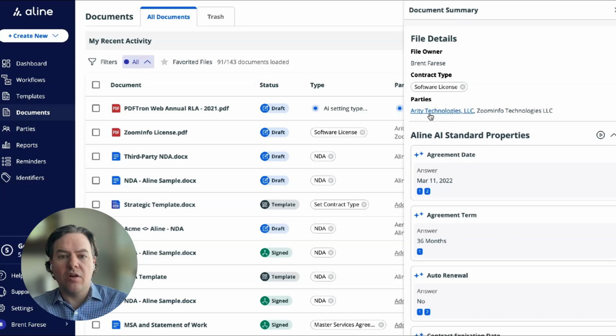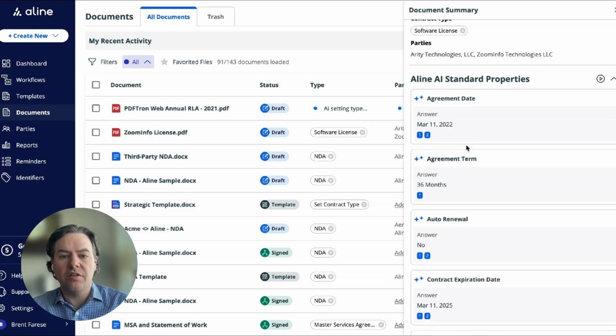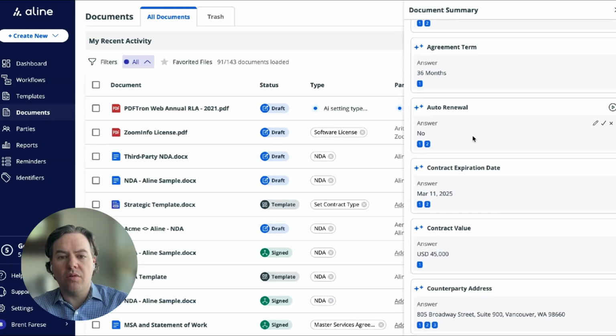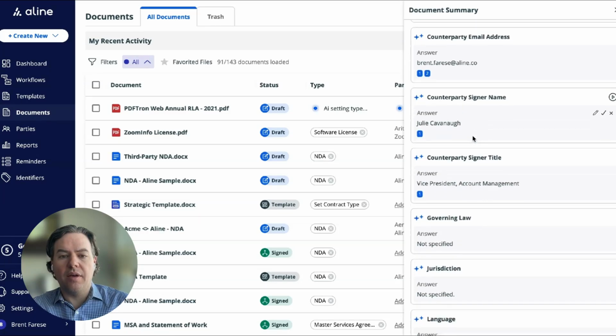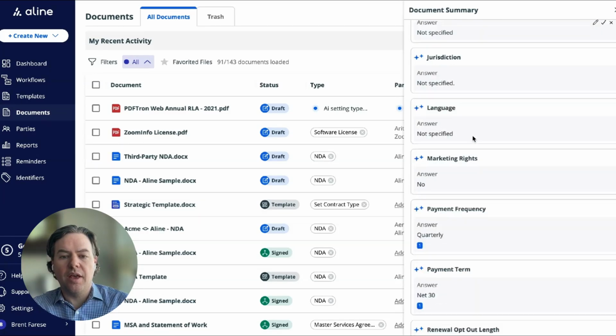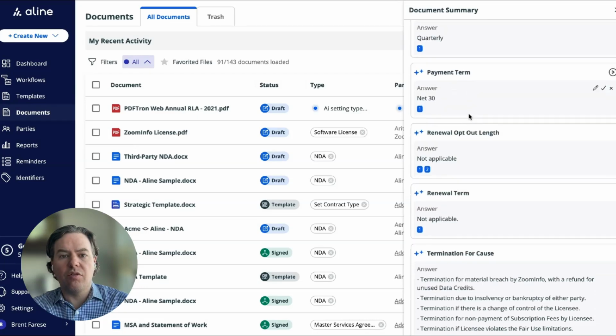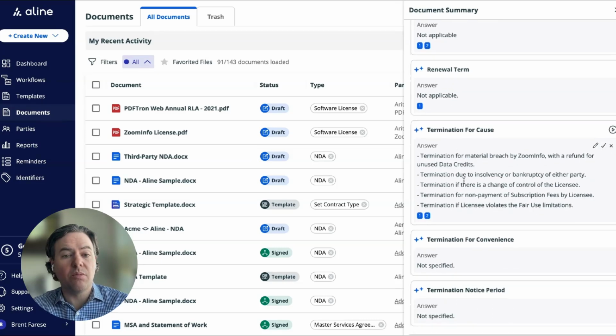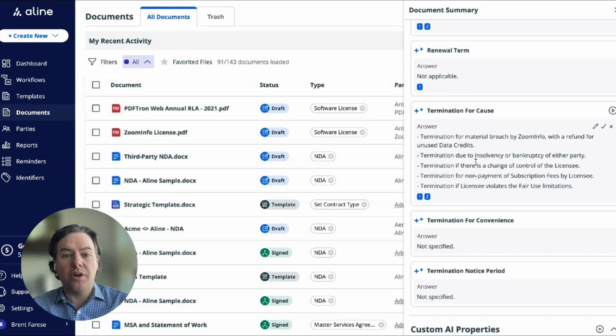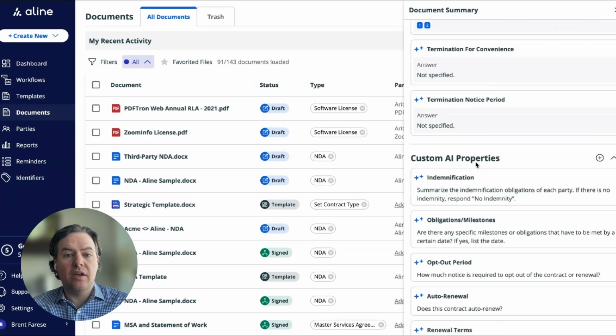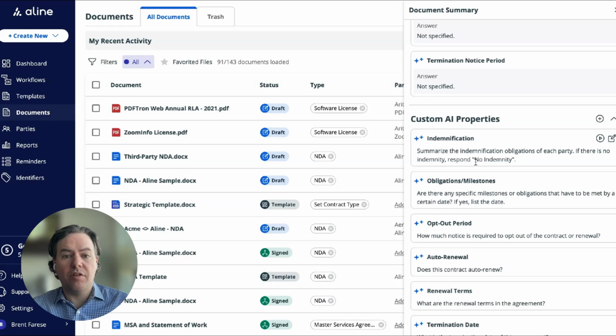So we can see here that Align's AI has identified Arity Technologies and ZoomInfo as the parties. It's categorized it as a software license, and it's pulled out the agreement date, the agreement term, whether it auto-renews, the governing law, the signer information, and whether marketing rights are granted in the agreement, as well as net payment terms and other termination provisions. These properties are pulled out automatically when connecting and uploading agreements into Align.